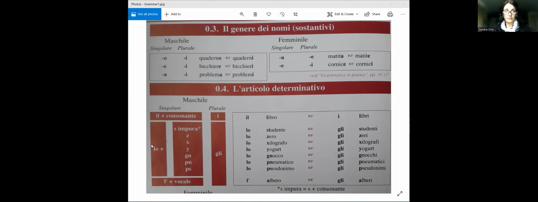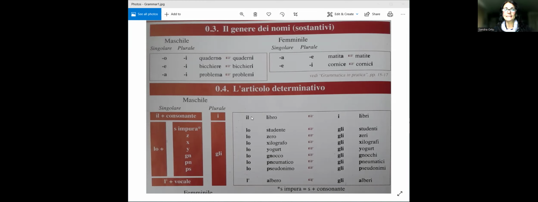And then we have lo, which also means the. And then we have l', which also means the. So when do we use it in each of these ones? We've got this table here that is going to show us a little bit more, giving us examples.